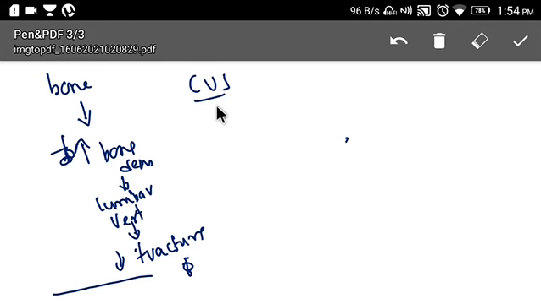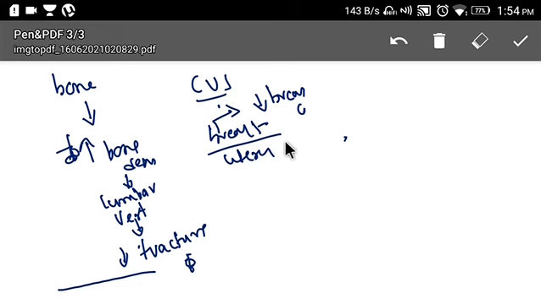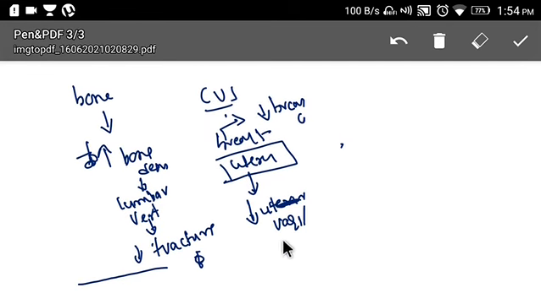Now, as I told you, it acts as agonist and also as antagonist on certain other tissues like breast and uterus, right? As it acts as antagonist on breast, it decreases breast cancer. As it acts as antagonist on uterus, there won't be any vaginal bleeding or uterine bleeding.